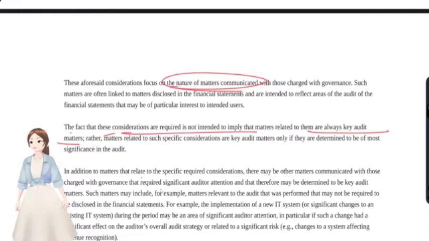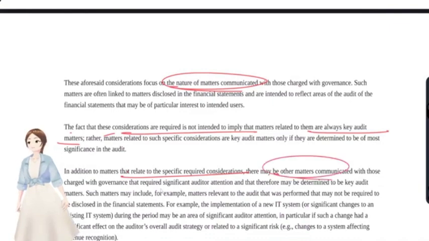In addition to the matters that relate to the specific required considerations, there might be other matters that need to be communicated to the TCWG that required significant auditor attention. See, ERP is an information processing system, and this requires the auditor's attention. So this drags significant auditor attention. So it's actually a key audit matter or a significant matter to discuss, and they may be determined to be a key audit matter.